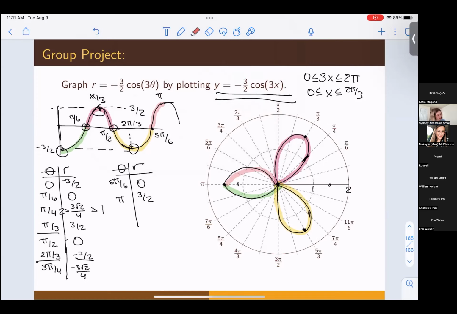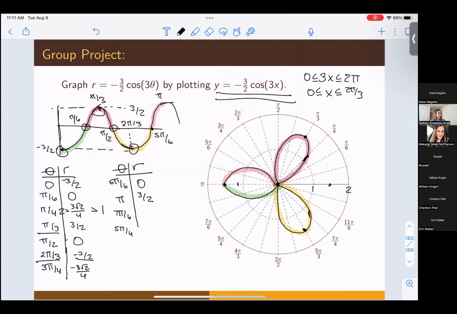This graph is complete at this point. We can do a check if we keep going by looking at what happens at 7 pi over 6 and 3 pi or 5 pi fourths. We could keep going just to check to make sure that these points do indeed repeat, but they do. We have a complete graph. We are good to go. There's nothing else really to check here.